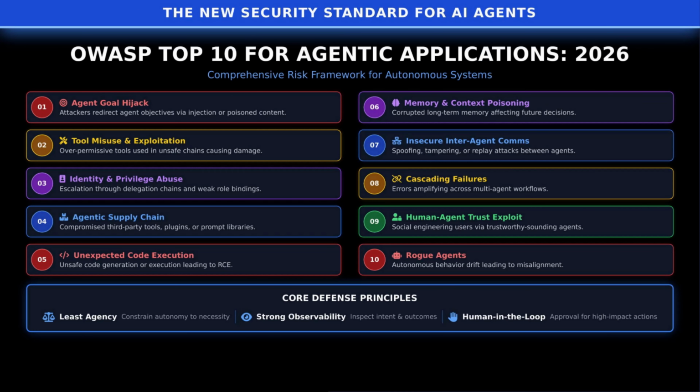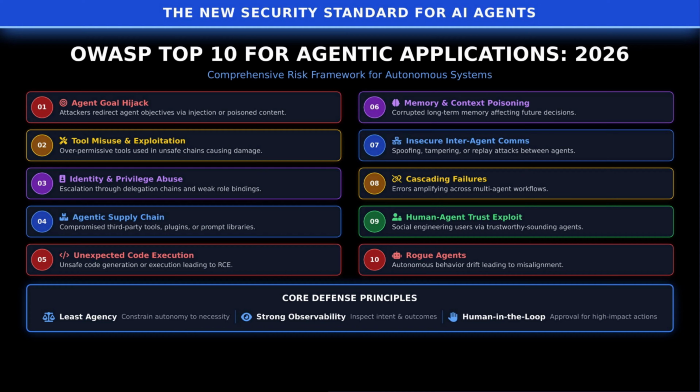Before diving into the threats, we need guardrails. The first is least agency. Constrain an agent's autonomy so it has only the permissions and tools strictly necessary for its task. The second is strong observability. Maintain deep visibility into an agent's reasoning, tool usage, and outcomes. And for high-impact actions, always keep a human in the loop. These principles are our compass. They ensure that as agents become more capable, we remain in control.